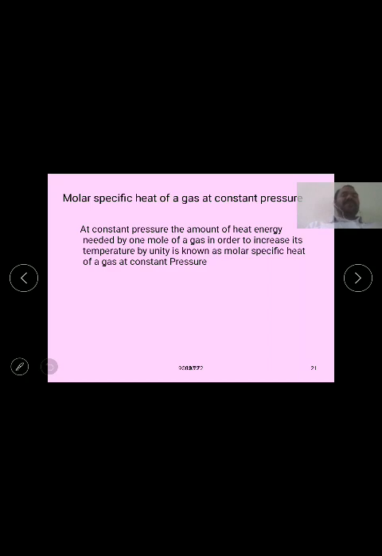Its definition is very simple. At a constant pressure, the amount of heat energy required for 1 gram mole of an ideal gas to raise its temperature through 1 degree centigrade is called the molar specific heat of a gas at constant pressure, and it is denoted with capital C suffix P.